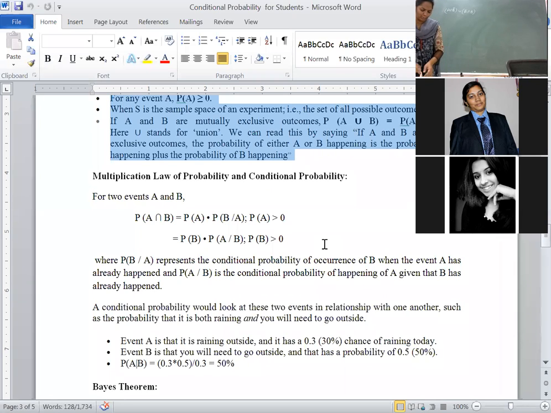Any doubts? Go through the notations once, everybody. Go through the notations.